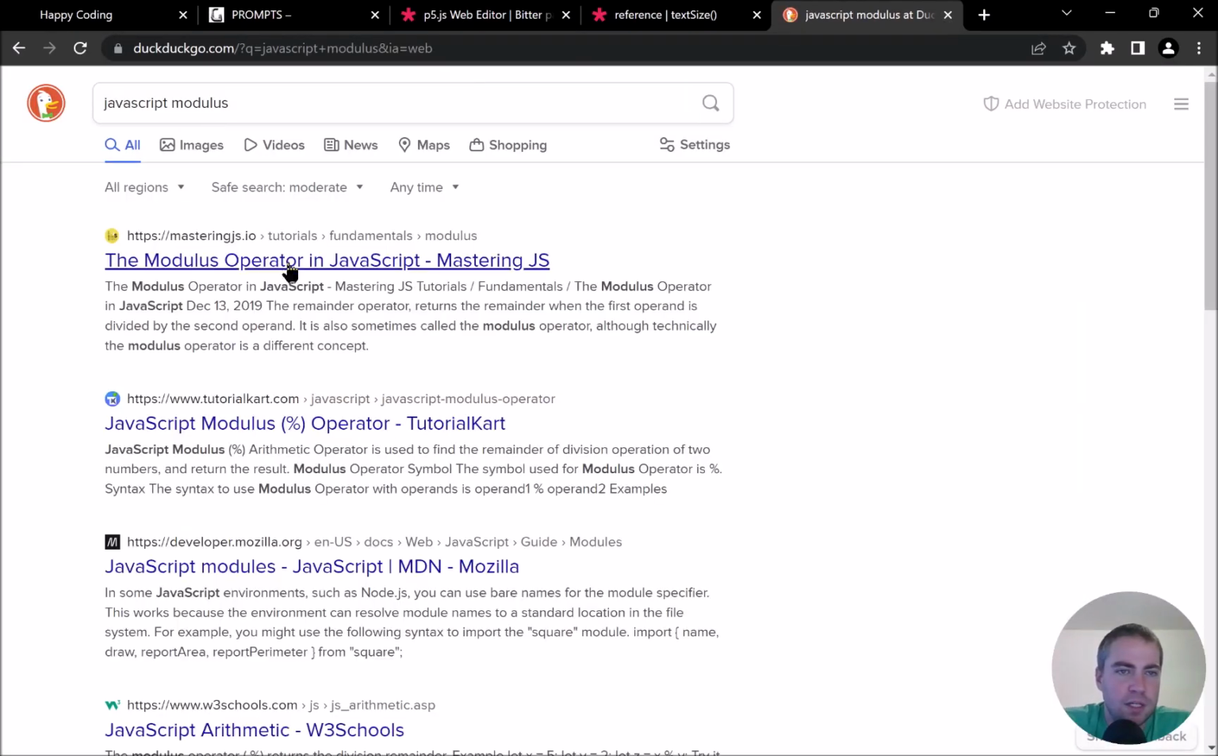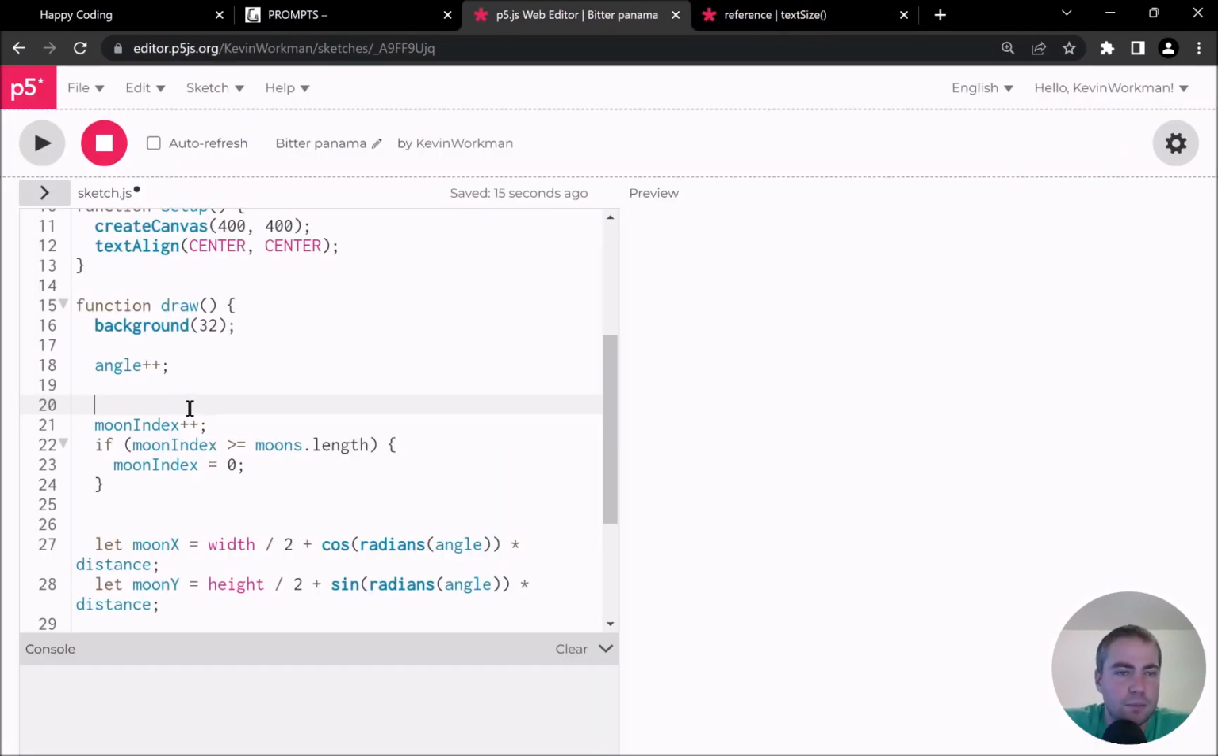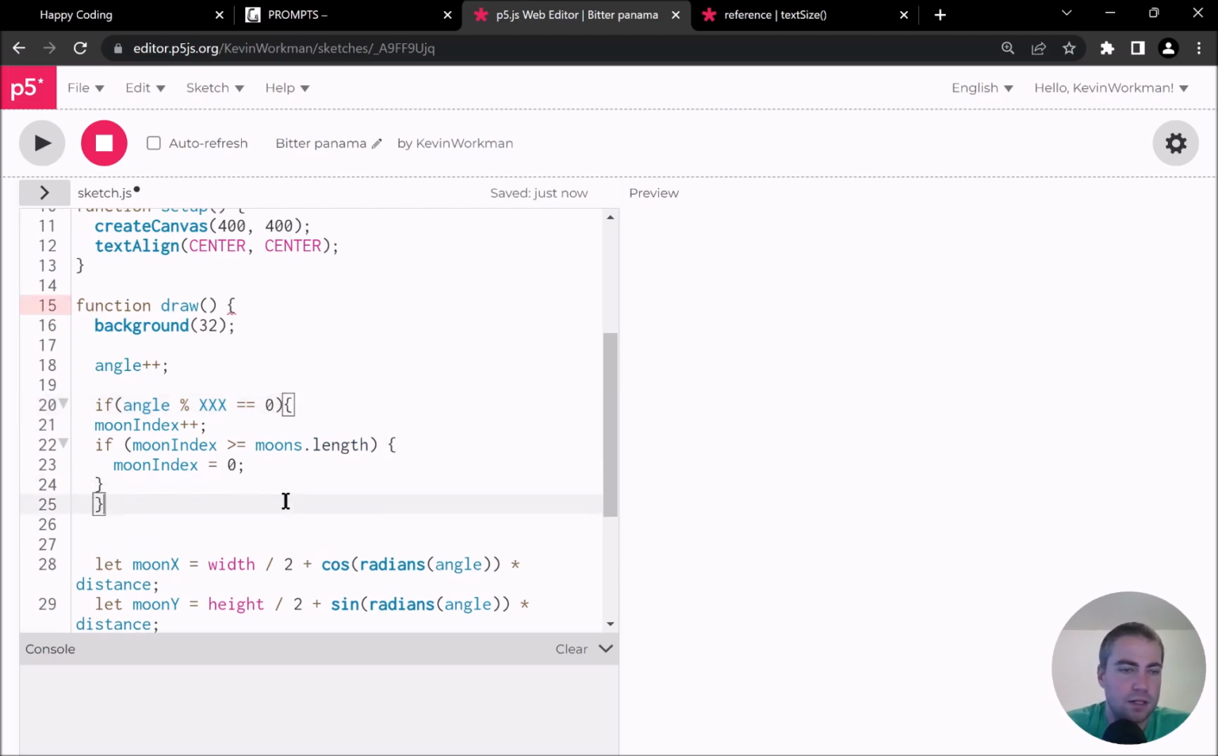Am I spelling that right? Yeah, and this is basically the remainder operator, and this will let me trigger something every so often, every certain amount of frames, or every certain angle. We're going to see. So I'm going to say if angle mod some number, I'm just going to put a placeholder for now, equals 0. So if the remainder is 0, then I increase my moon frame.